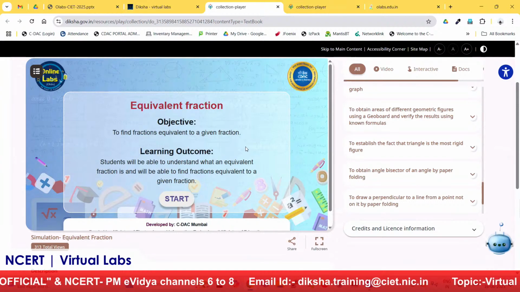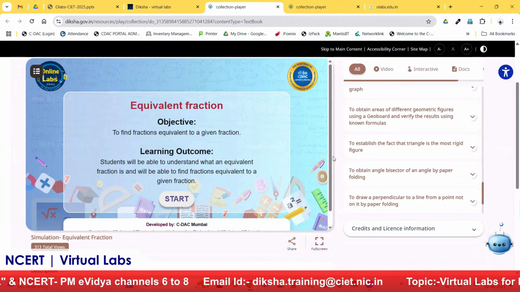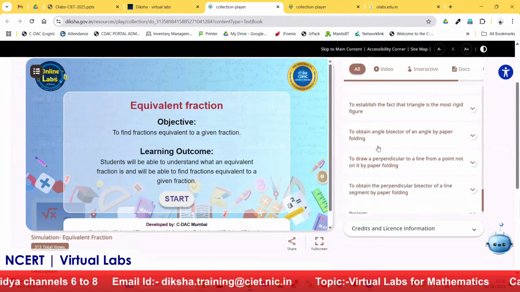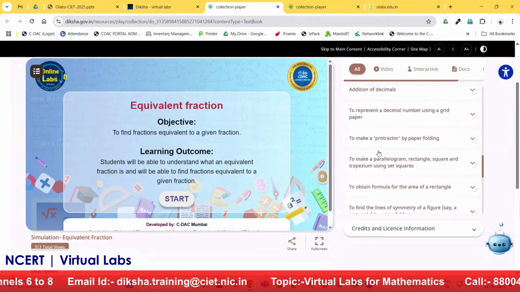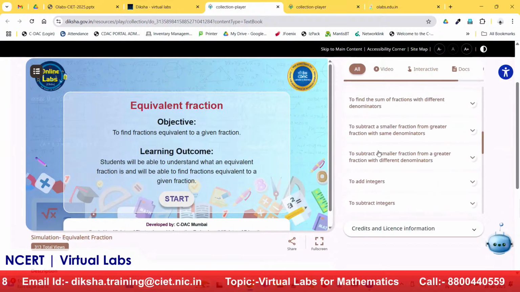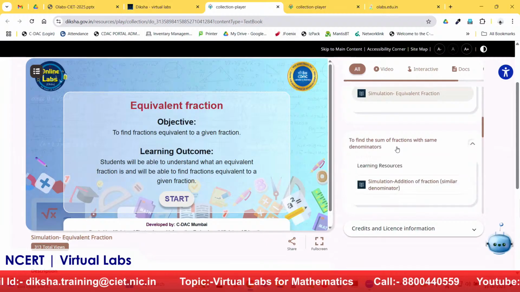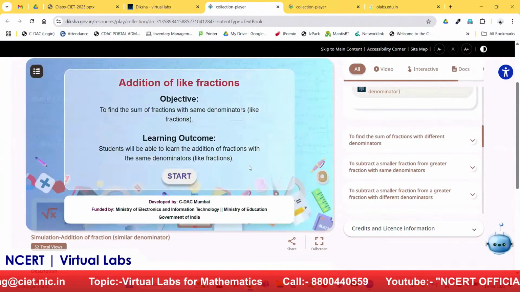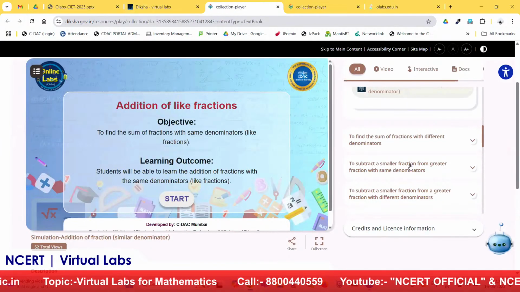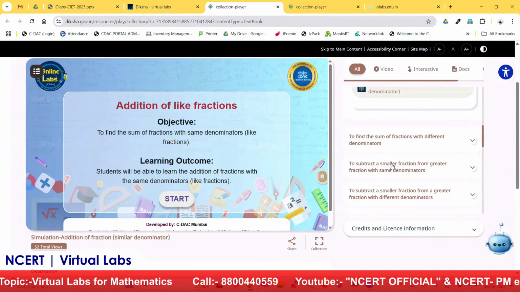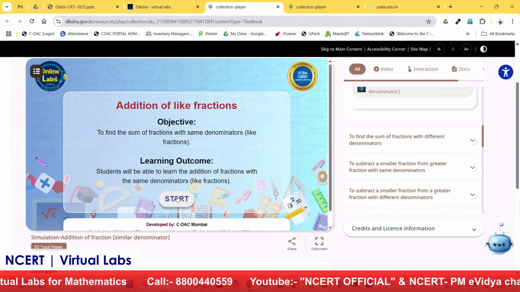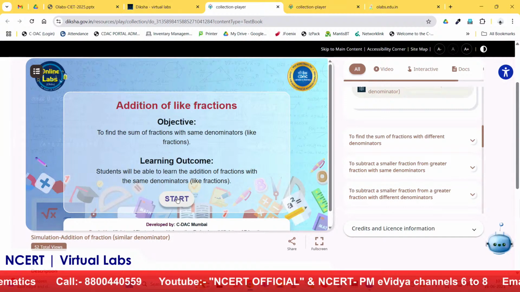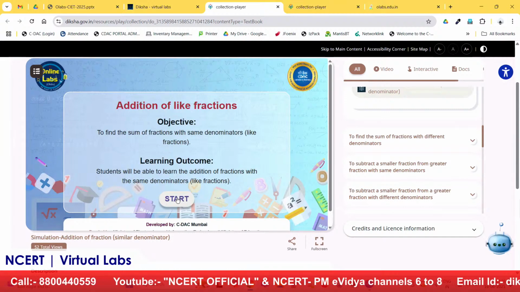You can see this lab is available, which is equivalent fractions, that is, how to find a fraction equivalent to a given fraction. Then you can see other labs on the right hand side. For those labs, the content is available. A user can just click here, and you can see there is a learning resource available. You have to choose the topic which you want to learn, and on the left hand side you will see that the lab is available. So I will click on start. How we have designed this lab, I will make more clear in our first lab, so that all the users will come to know.